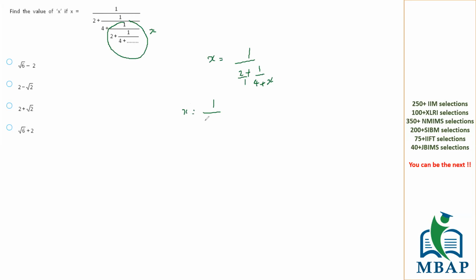So 8 plus 2x plus 1. So this will be 2x plus 9 divided by 4 plus x. So x will be 4 plus x divided by 2x plus 9. You can make a quadratic equation to solve the value of x by finding out the roots. That's one case. But this is not the best way of solving the question.